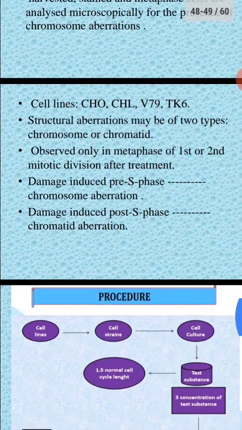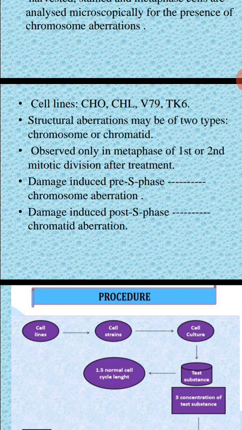These structural chromosomal aberrations may be of two types: chromosome aberrations and chromatid aberrations. If the damage is induced pre-S phase, that is G1 or S phase, it is a chromosome aberration.